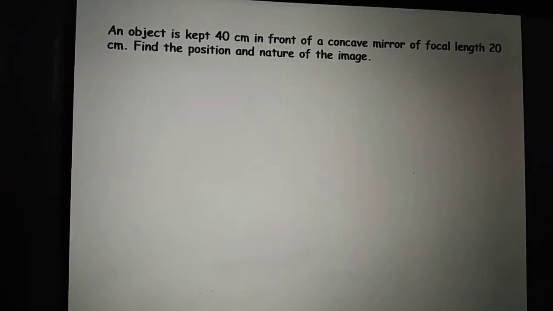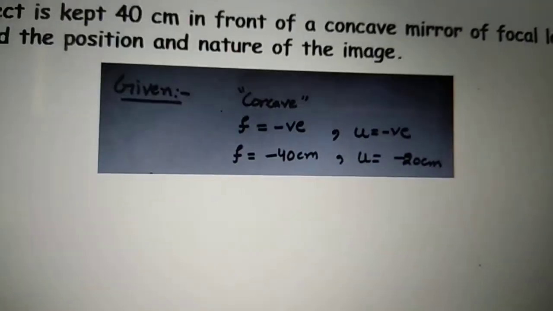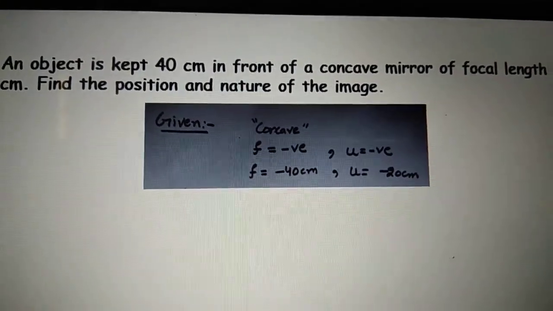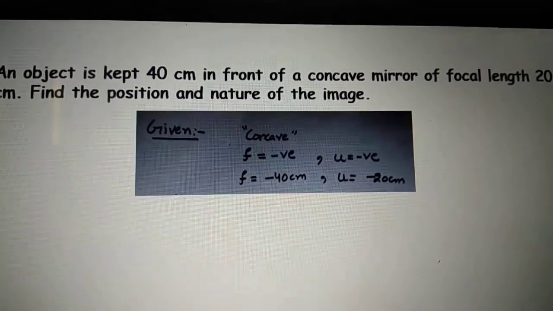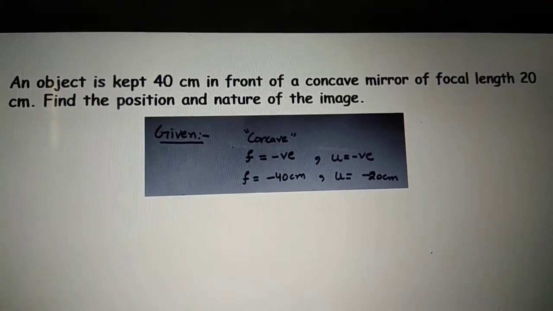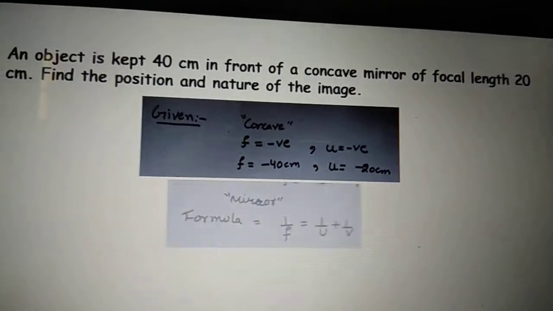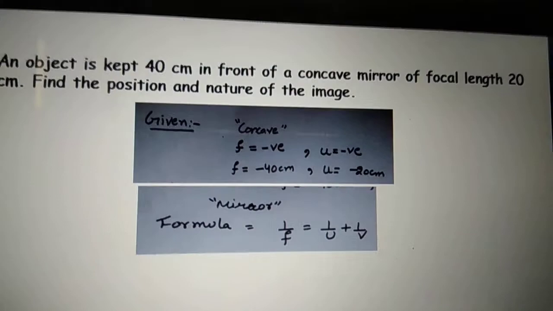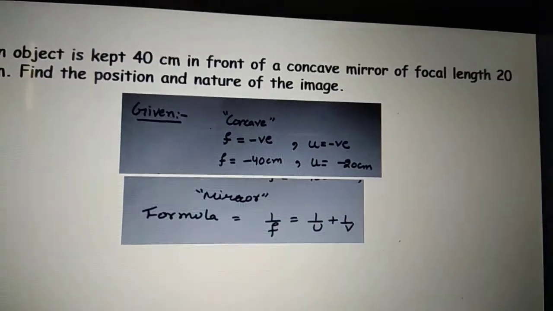First thing first, we should always write the given data very clearly. So given data is concave. As I told you, sign convention, always mention that F should be negative and U should be negative for a concave mirror. So I fill the value F minus 40 centimeter and U minus 20 centimeter. Then the next thing is that it is a mirror, so I use the mirror formula, 1 by F is equal to 1 by U plus 1 by V.